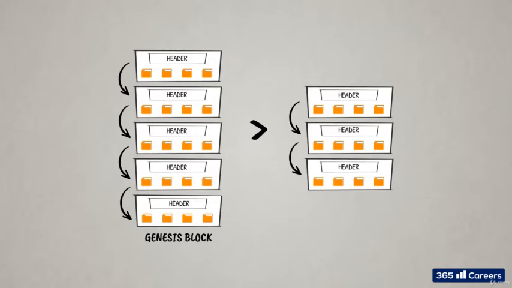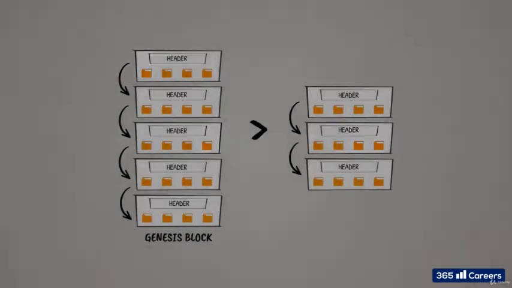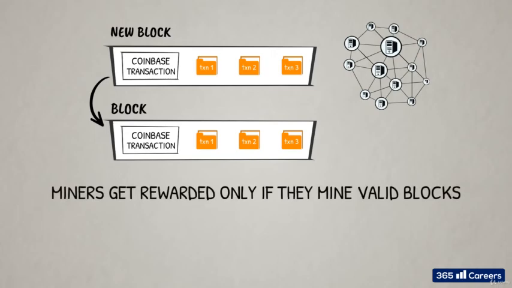By selecting the parent block, miners effectively vote with their mining power on the state of the blockchain. In this way, the original main valid chain is always extended and more cumulative proof of work is added to it. Miners do this while pursuing their own economic interest to earn block rewards. Remember, miners get rewarded only if they mine valid blocks. The incentive structure aligns individual miners' interests and best course of action with those of the network as a whole. This is game theory at work.